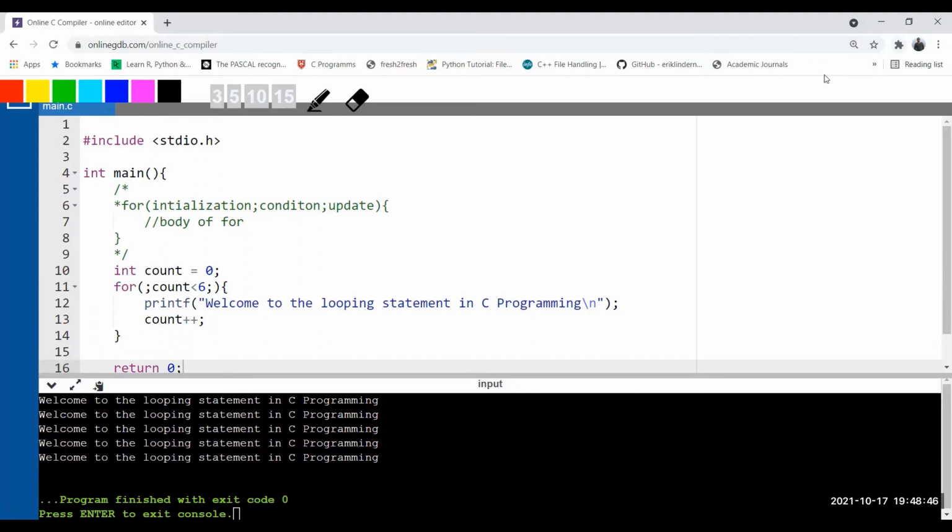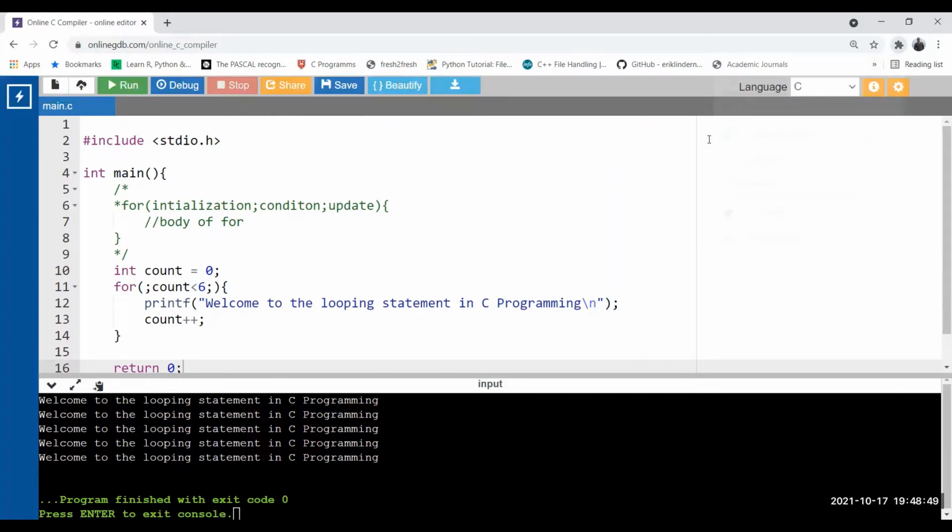Just a minute, why is this pen tool not working? Just a minute.